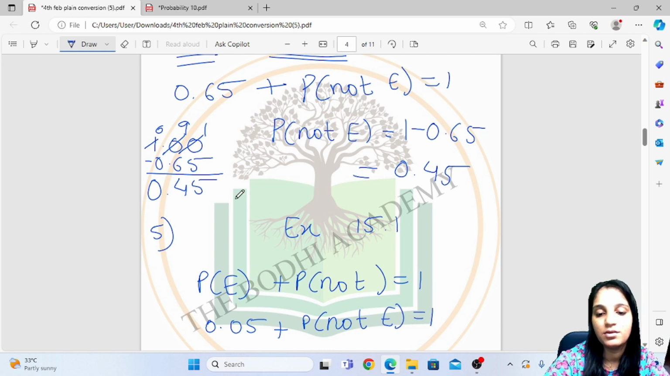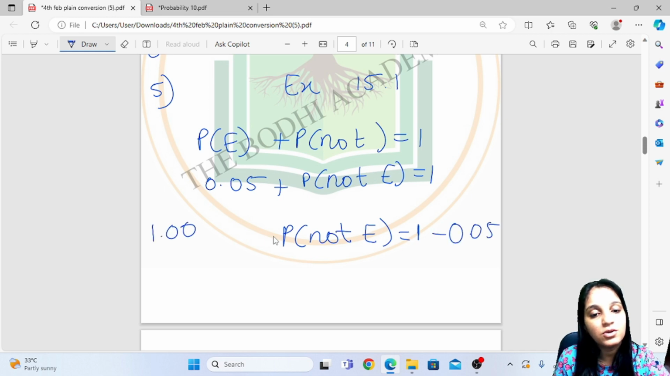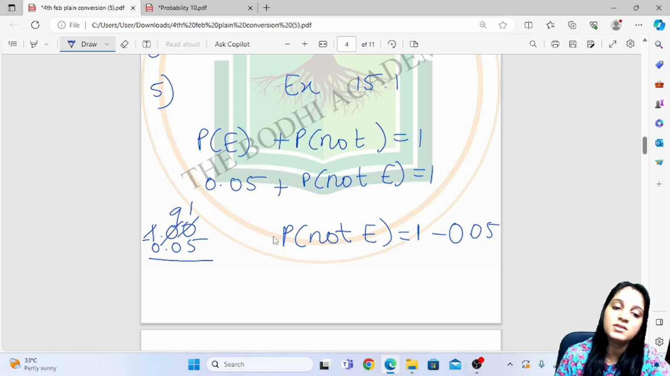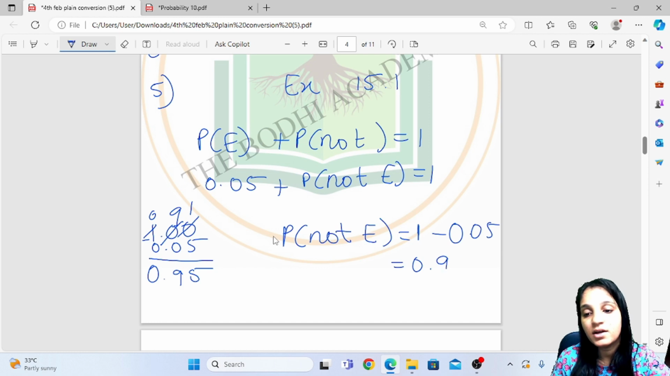So P of not E is equal to 1 minus 0.05, which is 1.00 minus 0.05. Now, this becomes 10, this becomes 9, this becomes 0. So 10 minus 5 is 5, 9 minus 0 is 9. Here 0. So 0.95 is your probability of not E.